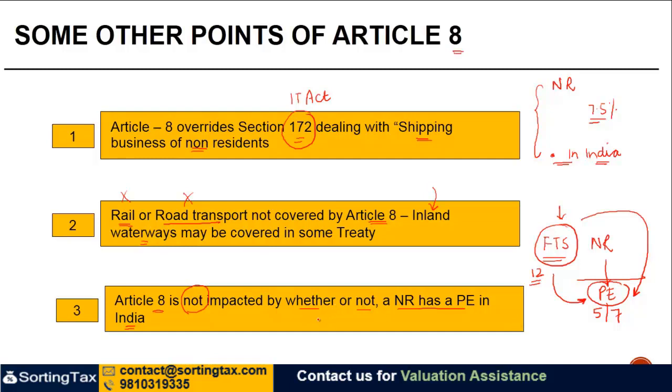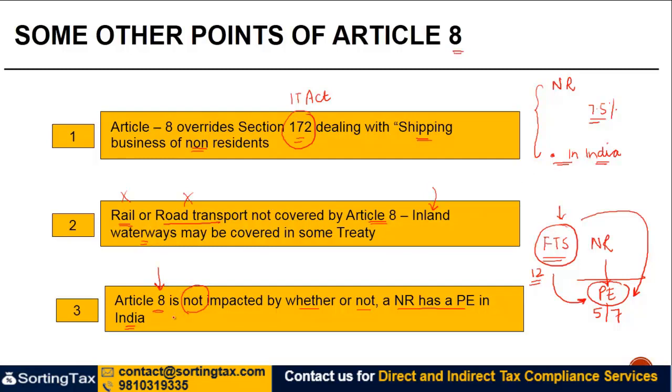This principle is generally not applicable to profits of a shipping or air transport company. Their profits are still going to be taxed under Article 8 unless there is a specific provision in Article 8 which tells you that the taxation should work as per Article 5 or Article 7.